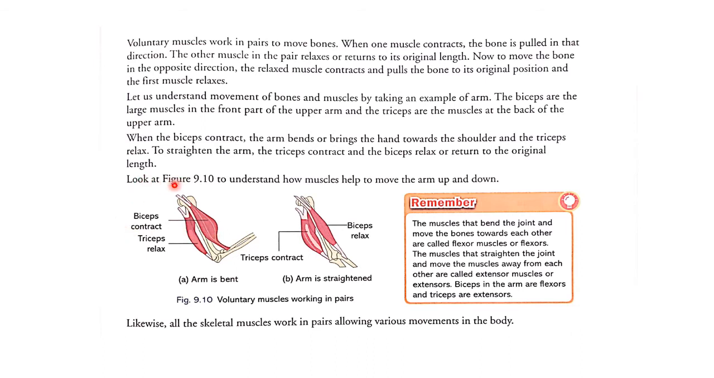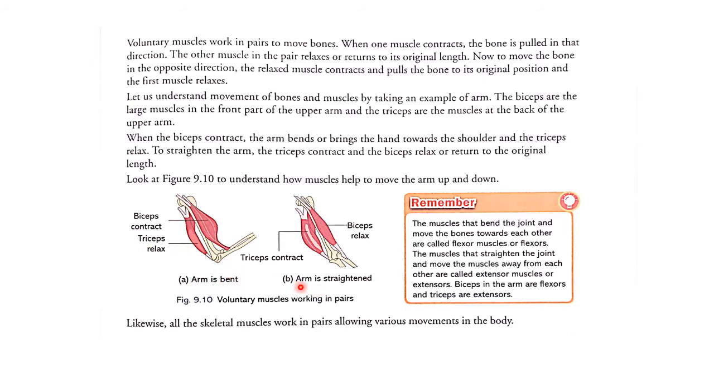Figure 9.10 helps us understand how muscles help us to move the arm up and down. You see here, biceps relax and triceps contract. And here, in the first one you see, biceps contract and triceps relax.